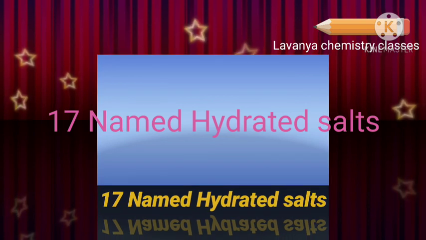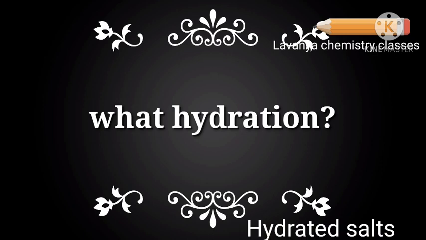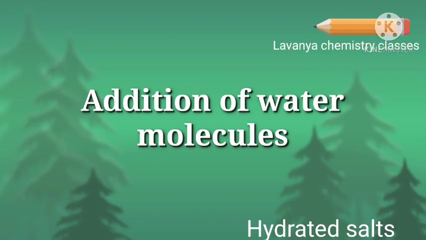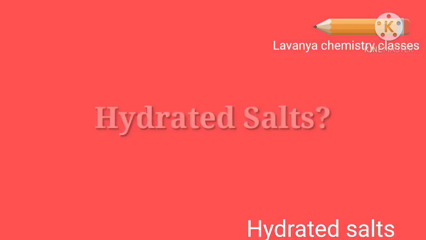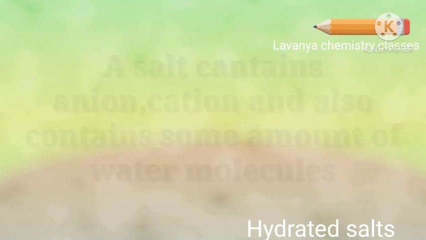Today's topic is 17 named hydrated salts. What do you mean by hydration? The addition of water molecules to the original molecule is called hydration. What do you mean by hydrated salt? A salt is a combination of cation and anion. But hydrated salts are salts that contain anion and cation and also contain some amount of water molecules.